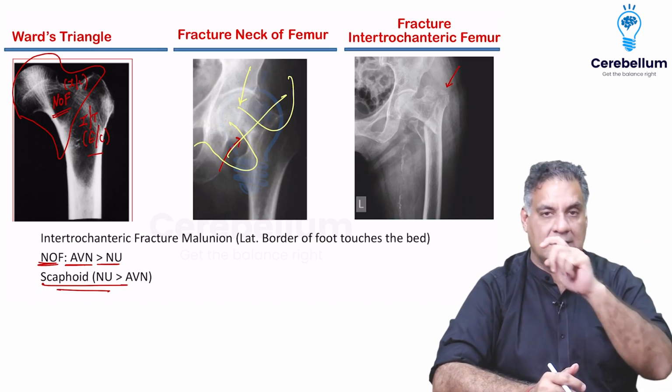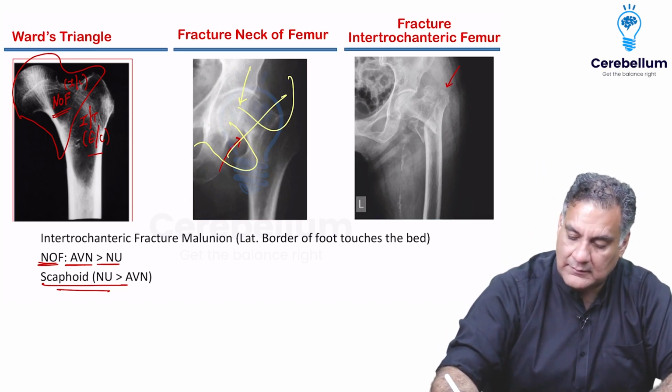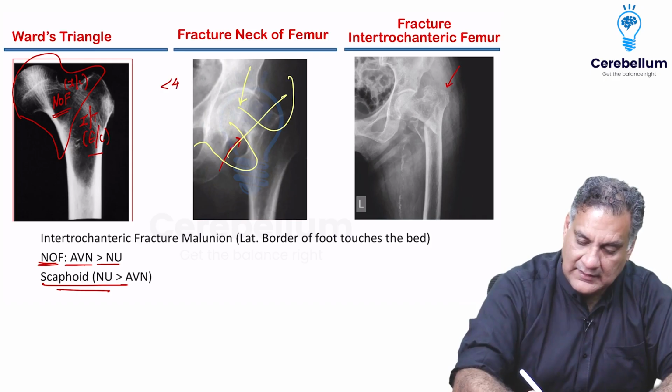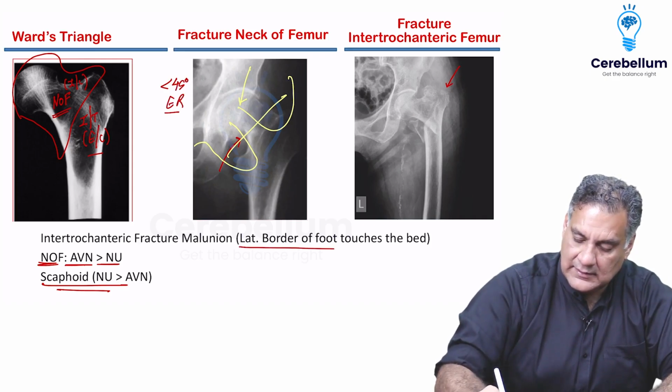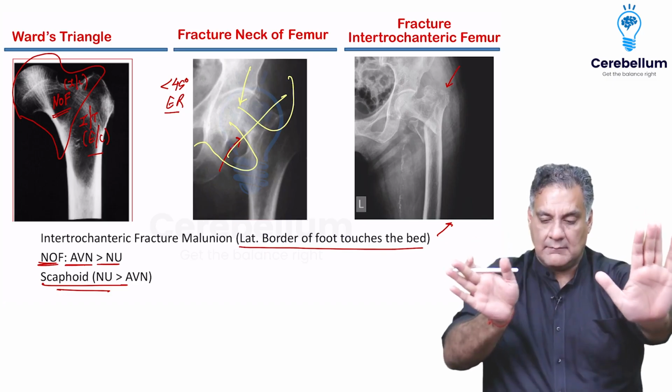Further to this, remember one thing about clinical presentation: the neck of femur will have less than 45-degree external rotation, whereas in intertrochanteric fracture, the foot goes completely down. Marked shortening, marked pain.